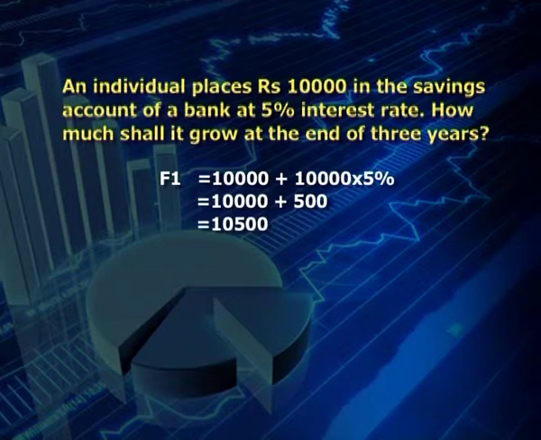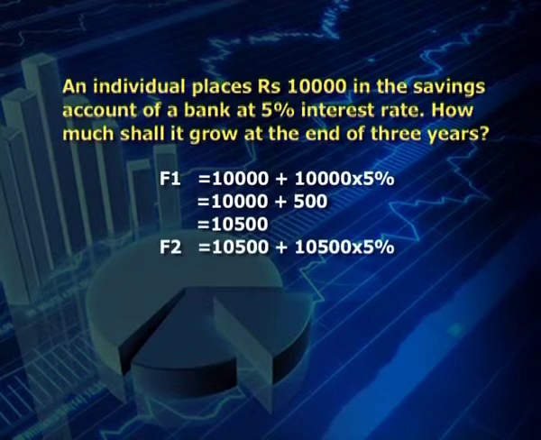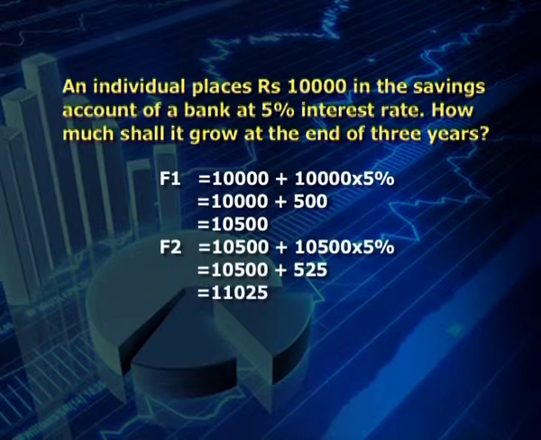Now, in the second year, when 5% interest is calculated on the new principal, that is 10,500, it is going to give an interest of 525 rupees, which would be added to 10,500 will lead to 11,025 rupees.